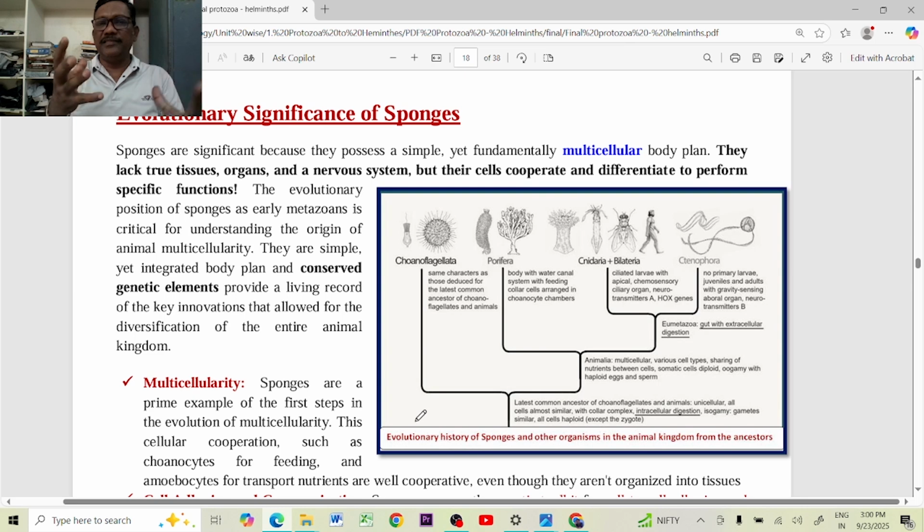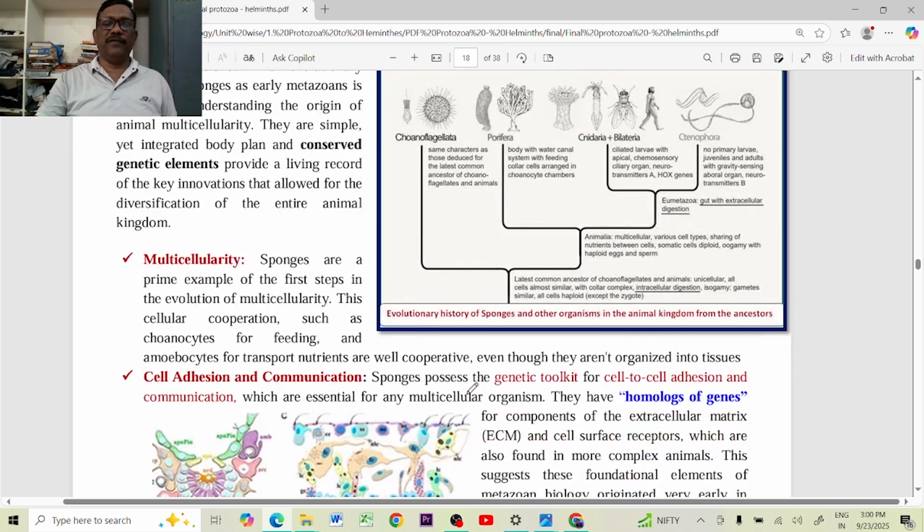That's why, is there that type of organization, that type of organs in the higher order animals? If those are present in the higher order animals, evolutionarily the poriferans are significant. That we will try to pick out, those characters present in the poriferans, if any, found in all higher order organisms also. Primarily, we can say that multicellularity, that is multicellular organism.